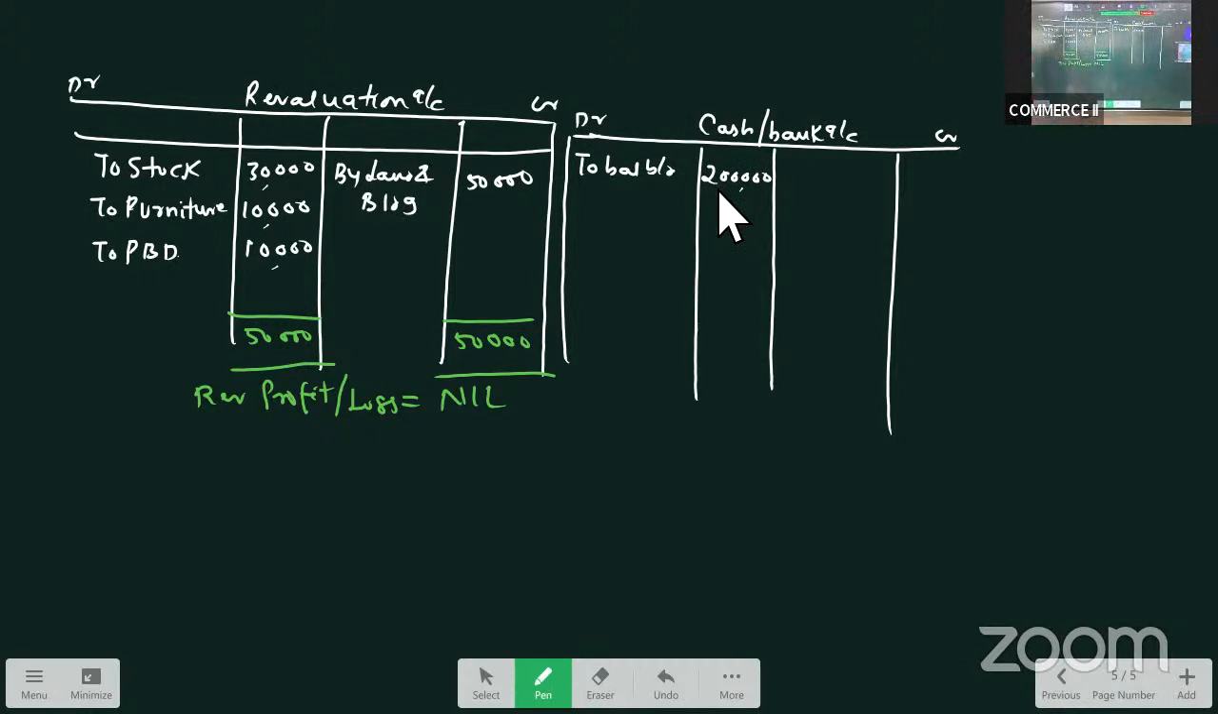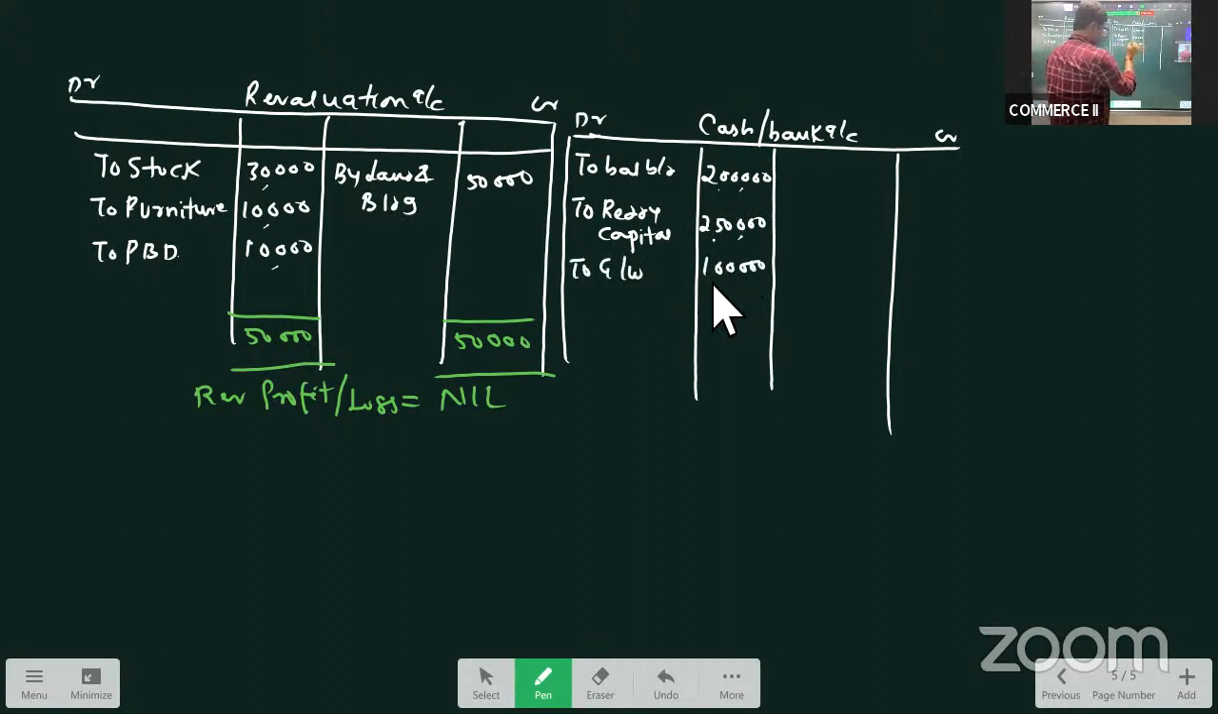Now, after the admission of partner, who is the new partner? Reddy is the new partner. Reddy has introduced 2,50,000 as capital and 1 lakh as his goodwill. So there is an inflow of cash in the business, one pertaining to his capital, which amounts to 2,50,000, and the second one, goodwill introduced by him, is 1 lakh.